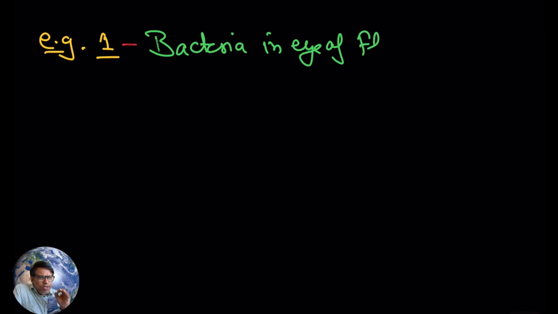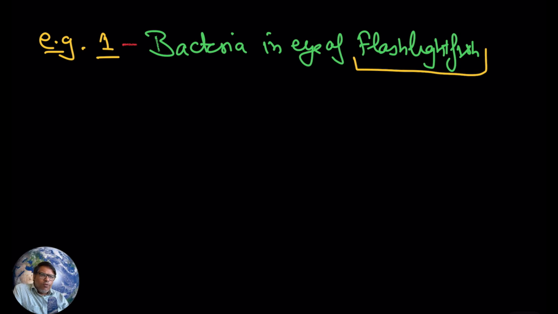Now I just want to tell you some examples of mutualism. Let us discuss the first example. It is about bacteria which are found in the eye of the flashlight fish.